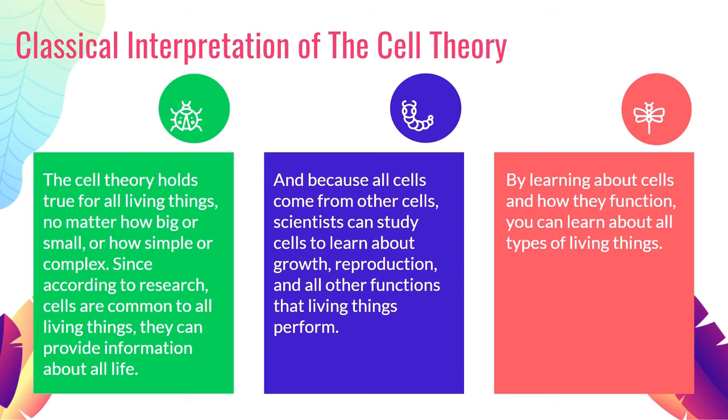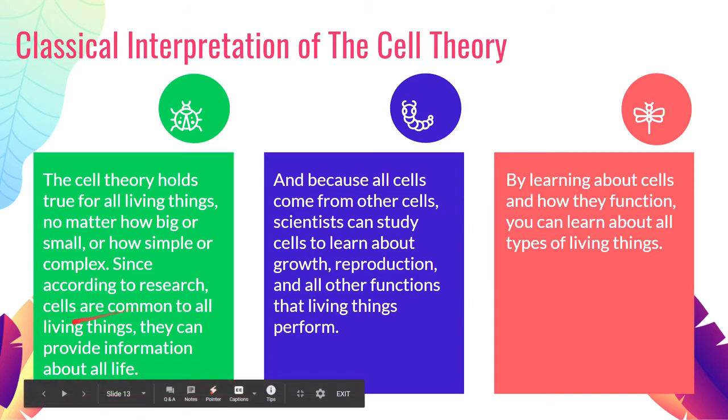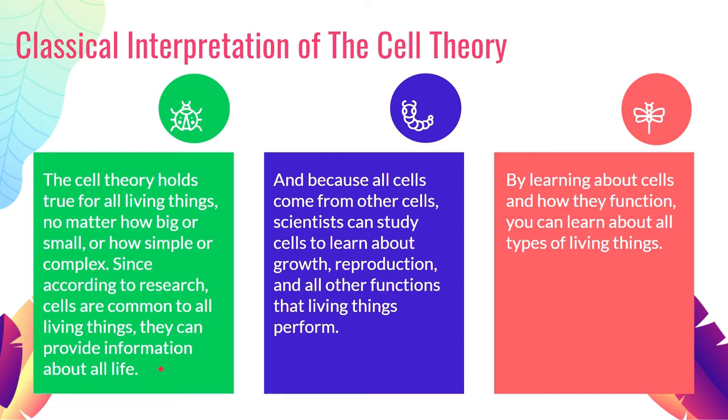So no matter how big or small, how simple or how complex, the cell theory is true for all living things. Because cells are common to all living things, studying their origin and nature, everything about cells, will give us more information about life, about living things.